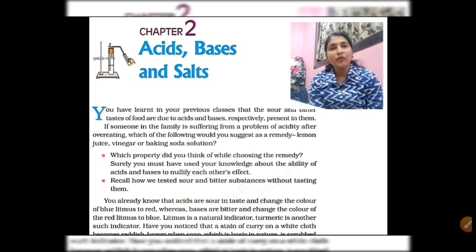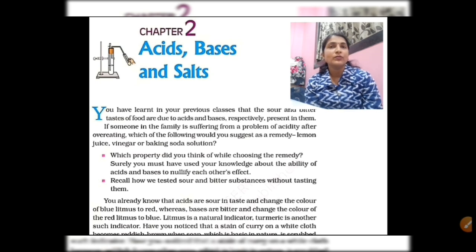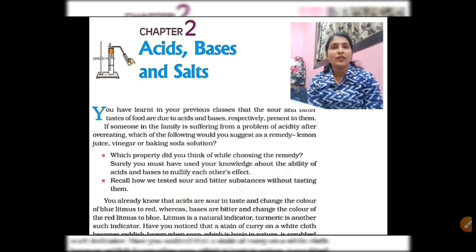So what type of remedy will you suggest to the person? As a science student, there are three options given: lemon juice, vinegar and baking soda solution. Definitely you will use your previous knowledge.